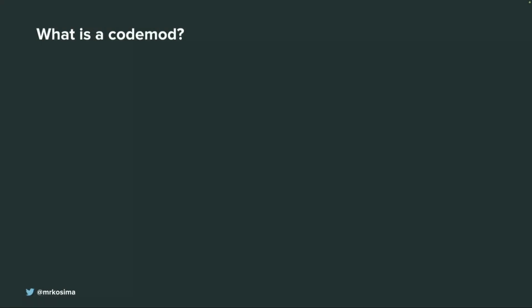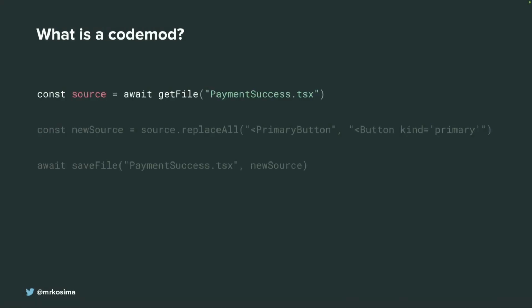So what is a Codemod? You might ask, is it just a programmatic way to update your code? Let's look at this example, right? We have a source file called payment success TSX. We load this file in the source constant. Then we just use replaceAll here, replacing the old primary button with a new button, for instance guide primary. We are also using this open tag here, and we have new source code. It's just a string, right? Then we save this file to some source. Can we say this is a Codemod or not?